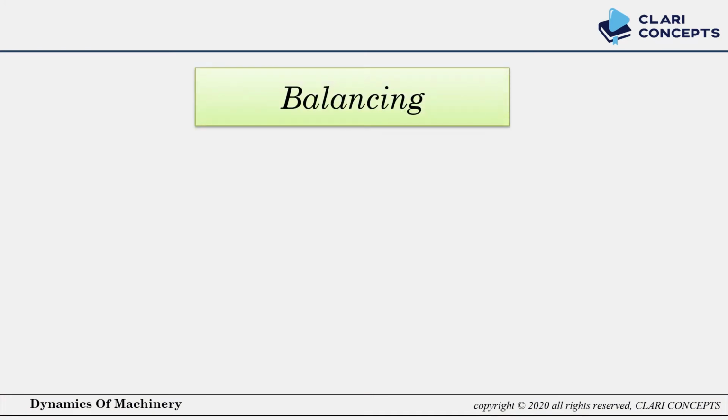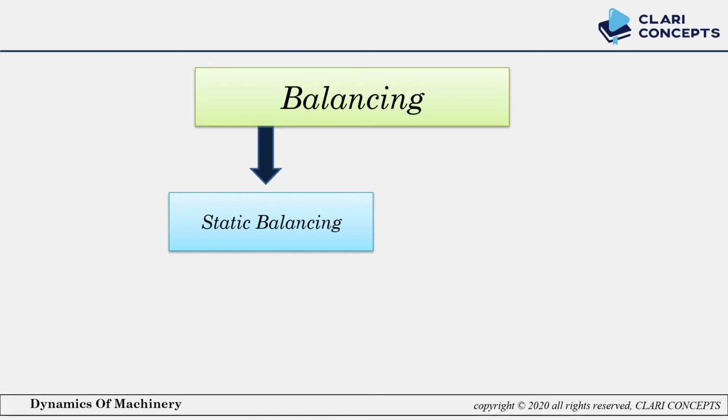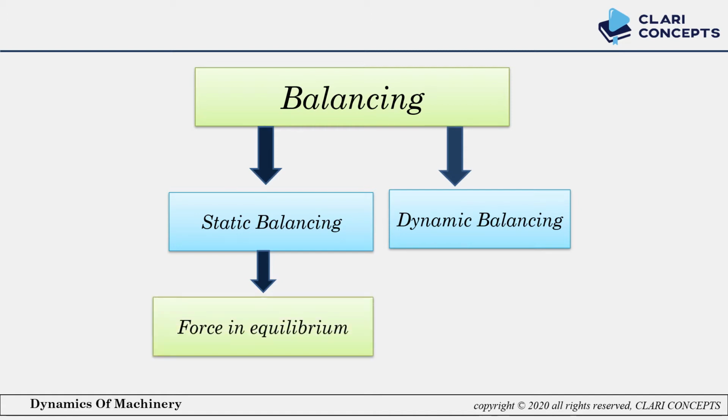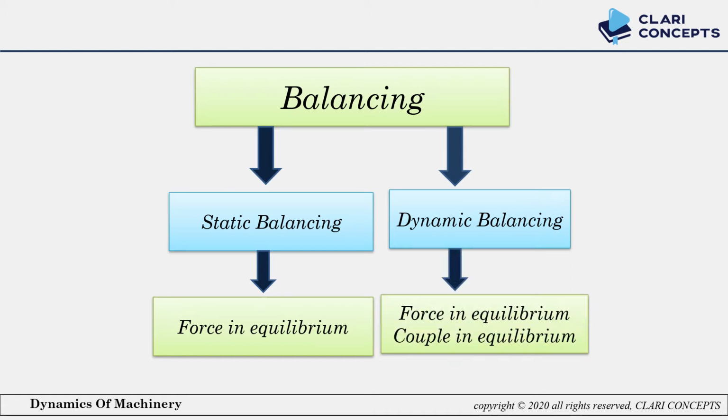So now balancing has two types. One is static balancing and another one is dynamic balancing. In static balancing, we will talk about only force. Force should be in equilibrium in the system. Whereas in dynamic balancing, we will discuss that force and couple should be in equilibrium. So let's first understand static balancing.